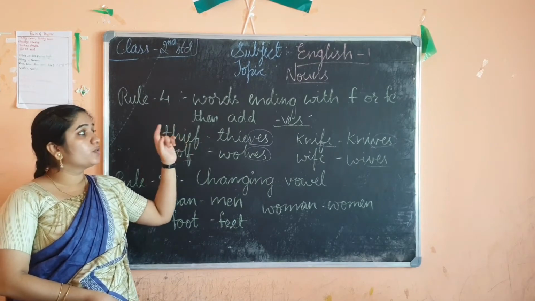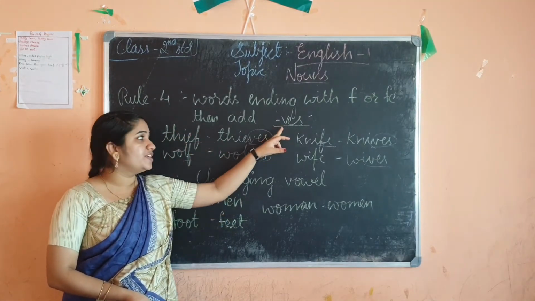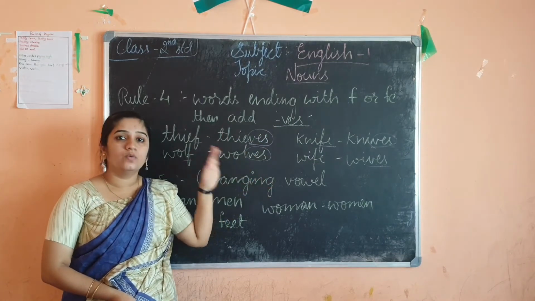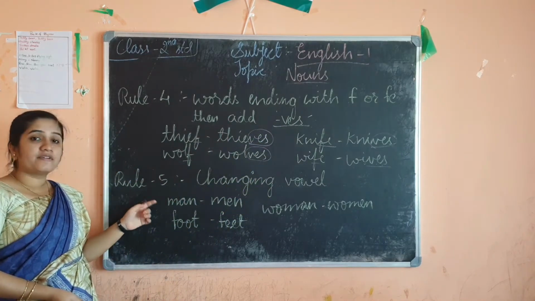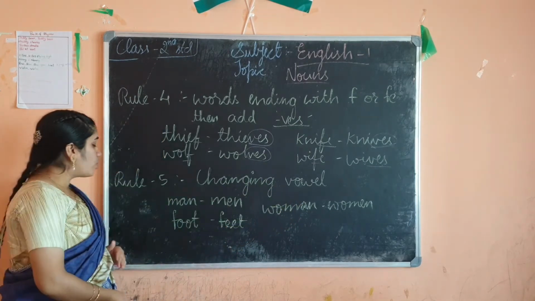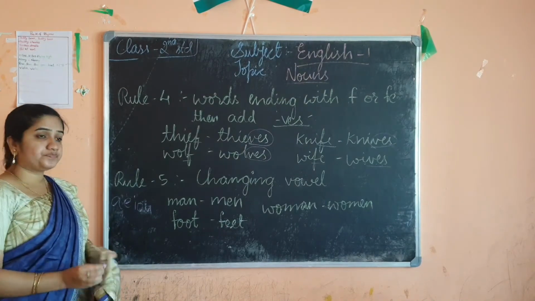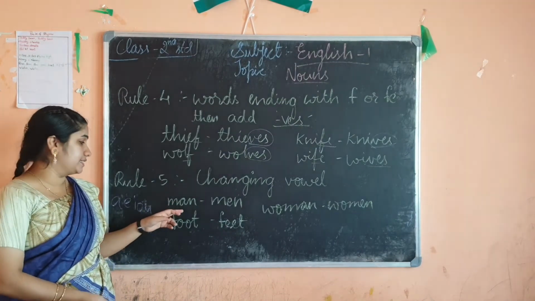Just if the word is ending with F or FE, then you should remove that and add VES at the end of the word. Okay, so rule number 5 is changing the vowels. What are vowels, children? A, E, I, O, U. Vowels, isn't it? Here, let us see the example.